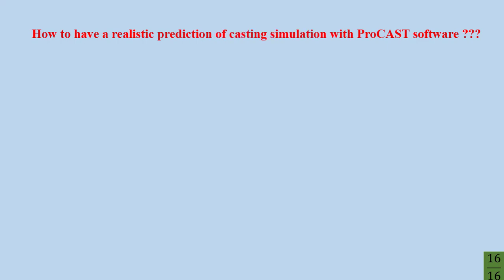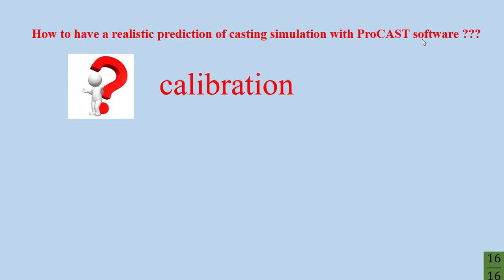But the last slide: how to have a realistic prediction of casting simulation with ProCAST software. We have calibration. Many people don't follow this principle. Calibration is a very important issue to consider. The question may be, what is calibration?